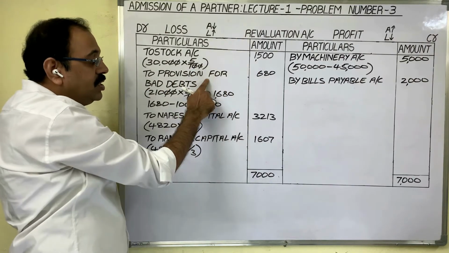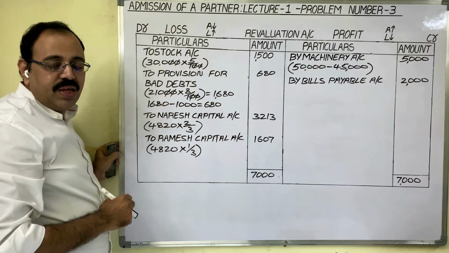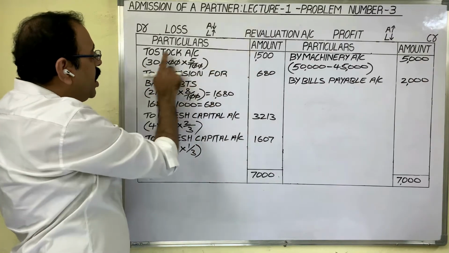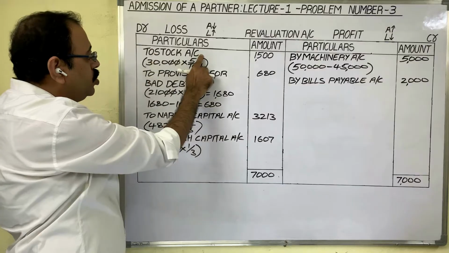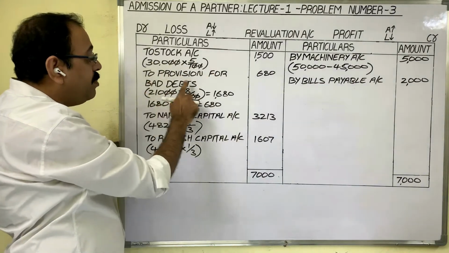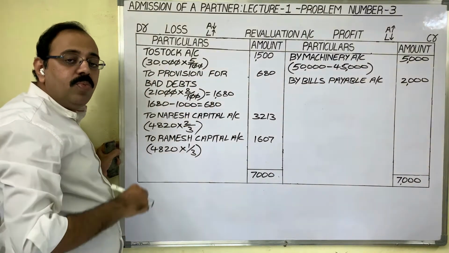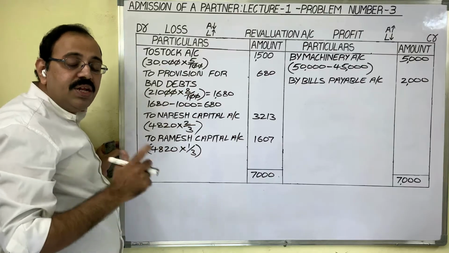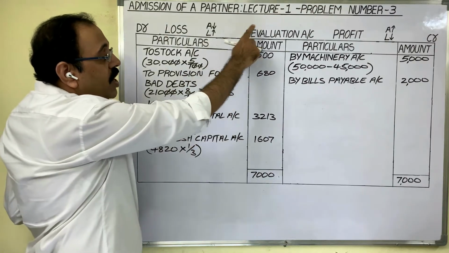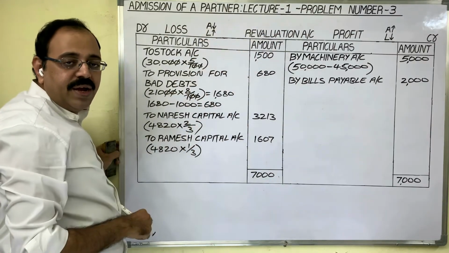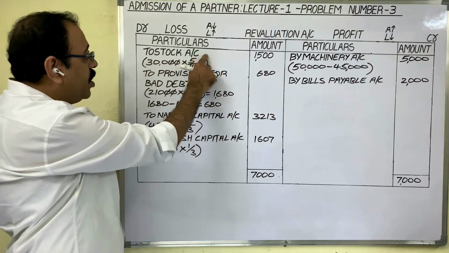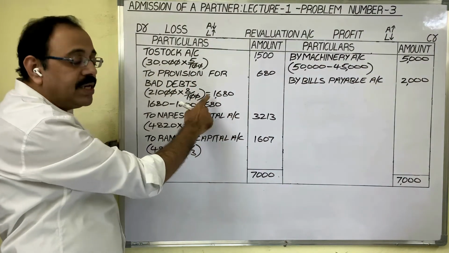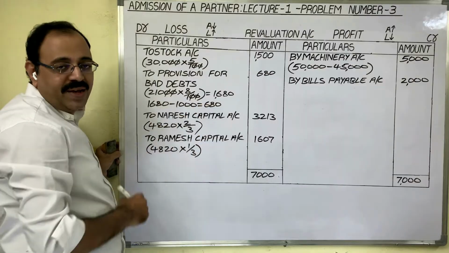For this loss, we should write the first entry. In revaluation account debit side, we posted stock and provision for bad debts. If you want to post like that, in journal entry also, revaluation account should be debited and stock account, provision for bad debts account are to be credited.